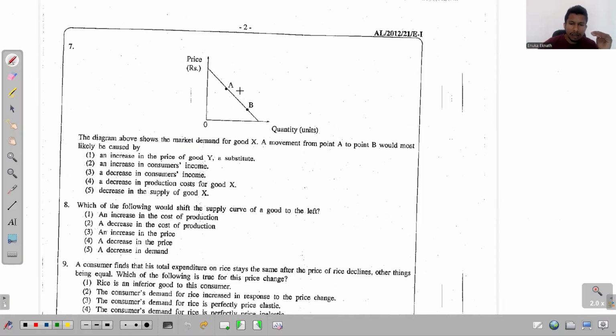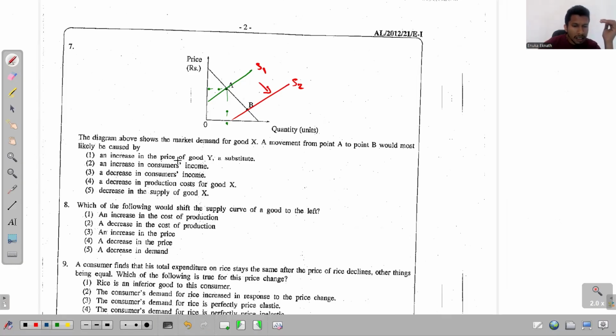So the market has moved from point A to point B. So this is where the market equilibrium was, but now that has shifted to this point B, right? So this has to be the first supply curve and this has to be the second supply, right? Now, keeping this in mind, we will go through all the points.